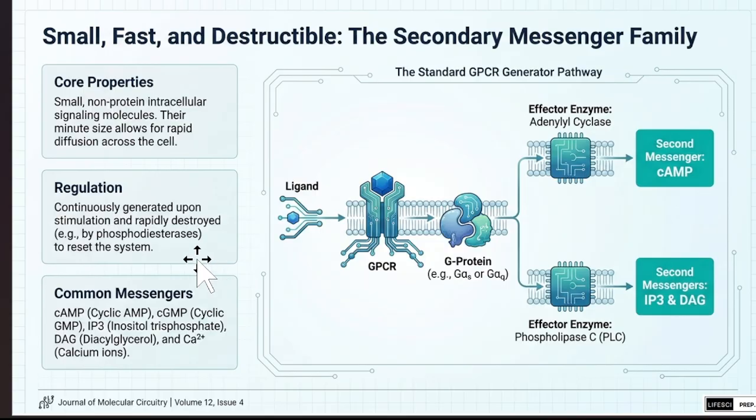What is the regulation? They are continuously generated upon stimulation and rapidly destroyed. They are generated fast and destroyed fast, so there will be no continuous signaling.